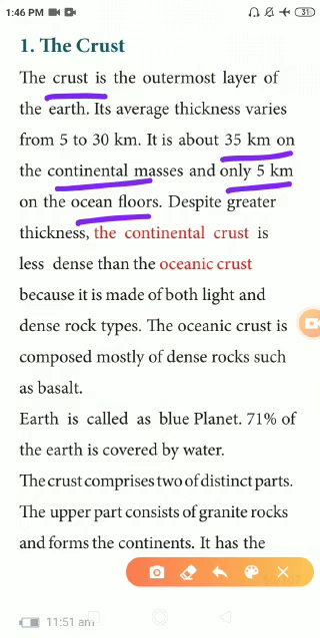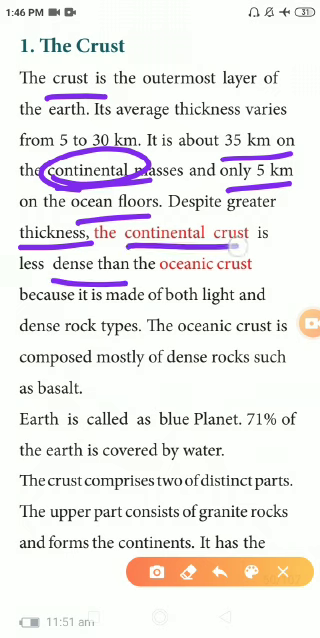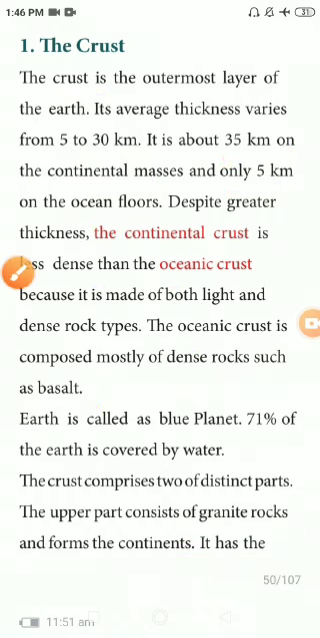Okay, the thickness is greater in continental crust. The thickness is greater in continental crust, but the density is less in continental crust compared to the oceanic crust. Why? Because the oceanic crust consists of dense rock and also the basaltic rocks. So the hard rocks are present in that oceanic crust. So the density of the oceanic crust is large.